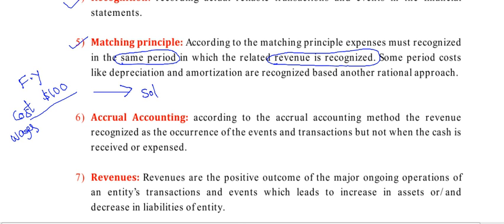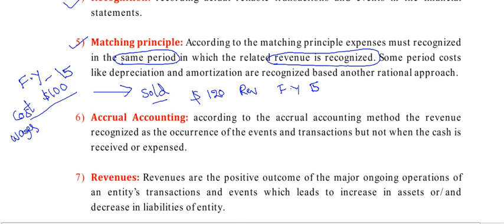You sold the goods for $120, so you are recognizing the revenue in financial year 15. In the same period you have to recognize this cost, in financial year 15 only. So again I am reading this.